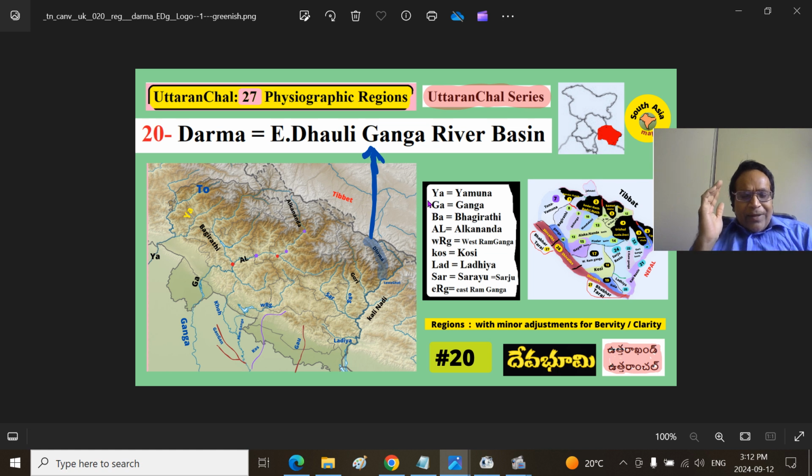Somewhere in the middle and after, I will take you to a 3D or cartographic or topographic view of the land, so that you will get a very good clarity of river basin, river valley.